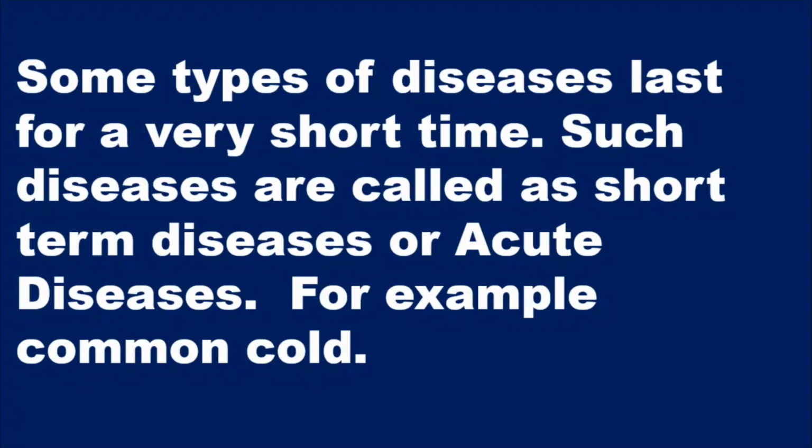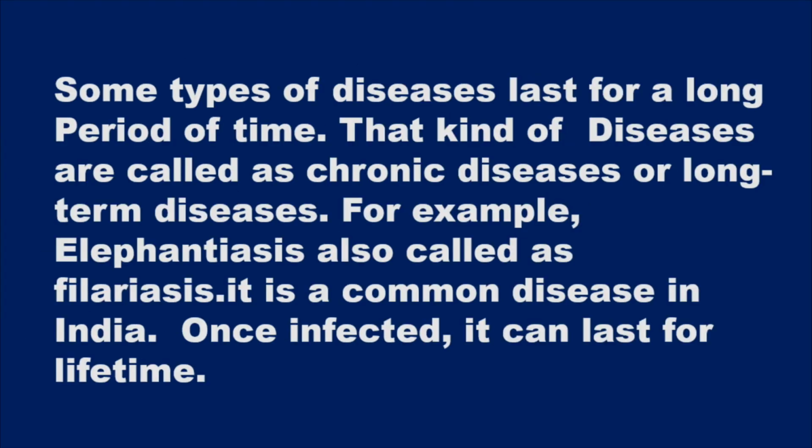Students, already you know that some diseases last for only a few days, but some diseases may last for a long period of time. Why does this happen? Some types of diseases last for a very short period of time; those diseases are called acute diseases or short term diseases. The well known example for acute disease or short term disease is the common cold.